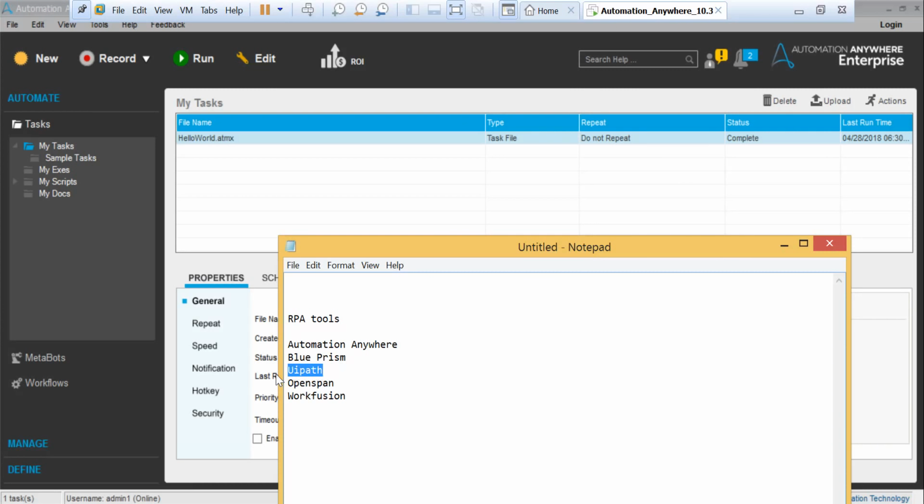UiPath is going very fast. You will see in one to two years UiPath will be ahead of Blue Prism and Automation Anywhere, because millions of dollars of investment have been made in UiPath. Down the line this will be one of the best technologies. But it doesn't matter, guys. Just learn any one of these tools, that should be enough for you to understand the concept. If you have learned Automation Anywhere, then learning Blue Prism will hardly take one to two days, not more than two days. It's like peanuts. If you learn one thing, it's simple.